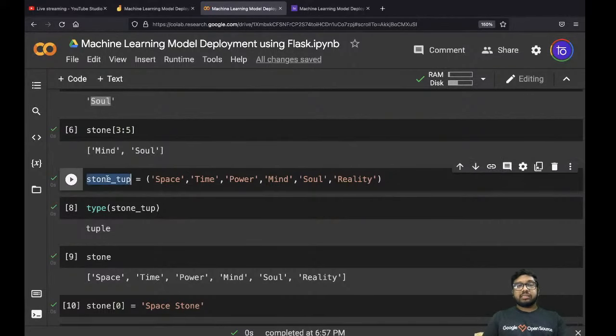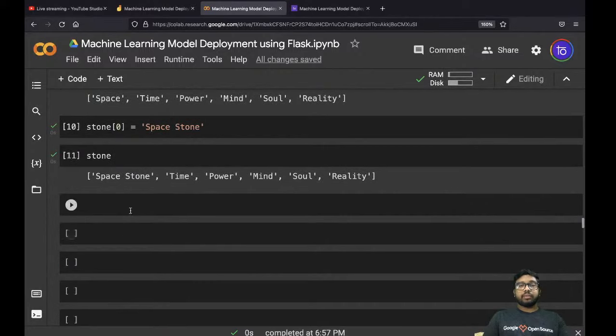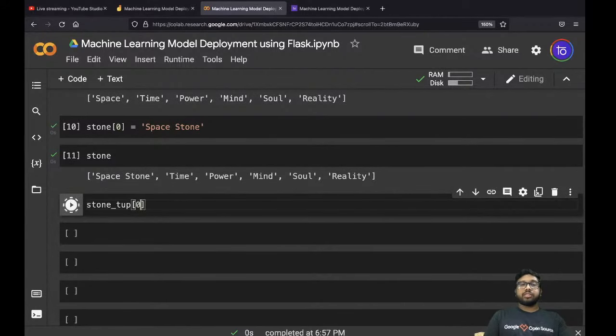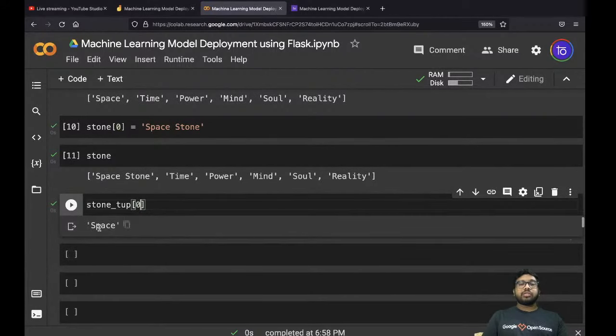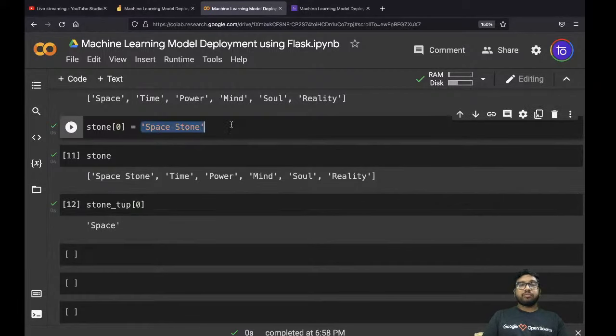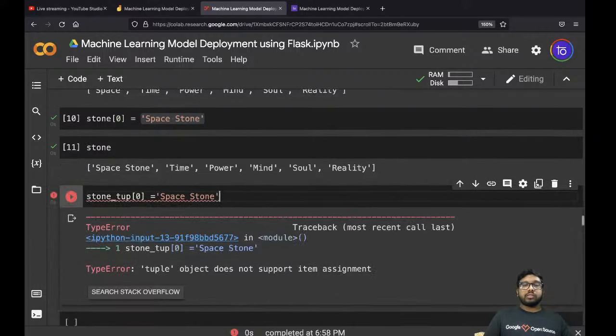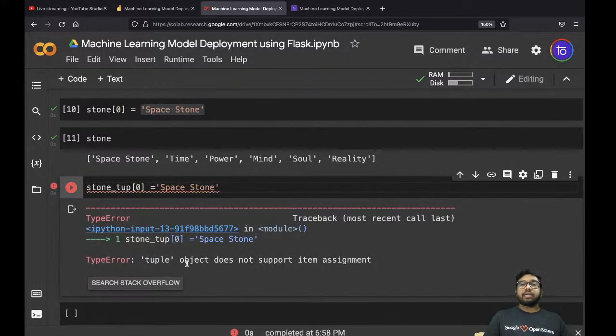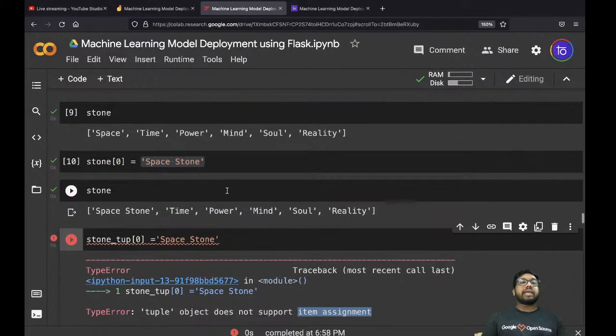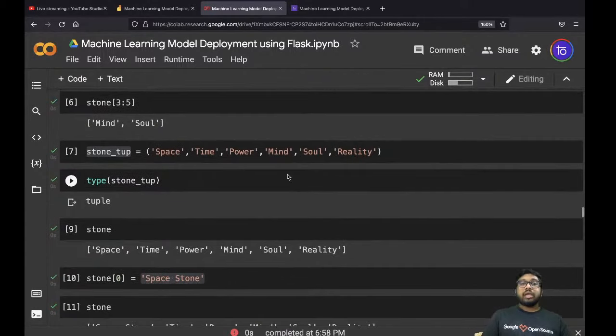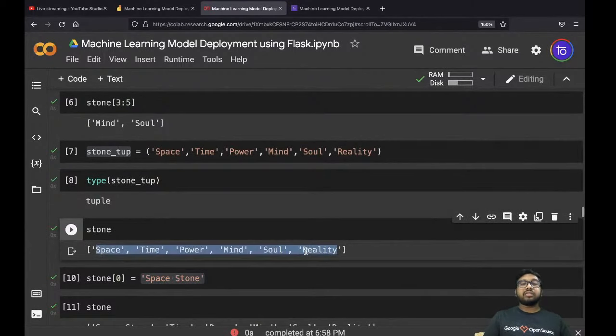Let's see this. If I say stone tup, and let's say 0, this is your space. Let me copy this value and say it equals space stone. Now see the error: tuple object does not support item assignment. That means you cannot update anything. If you have made this change, it will stay as it is.